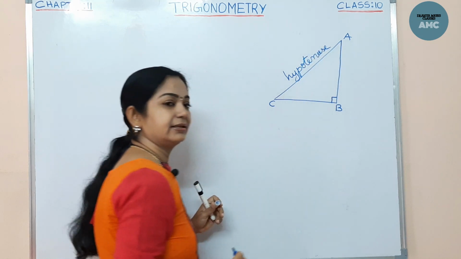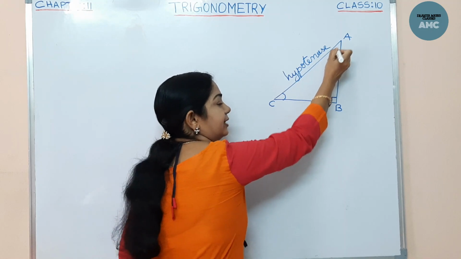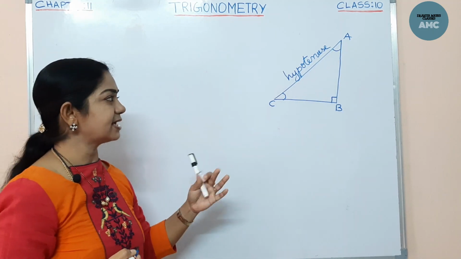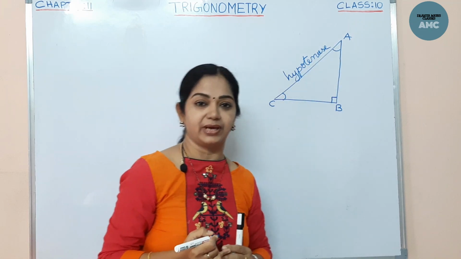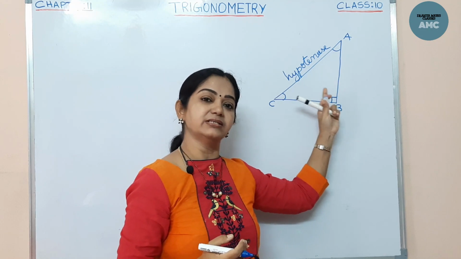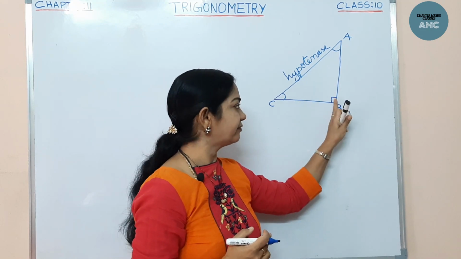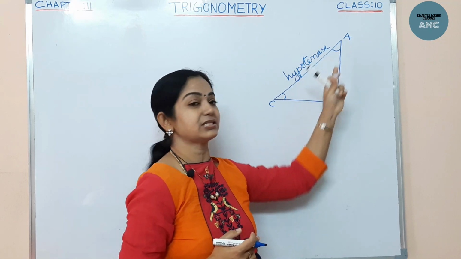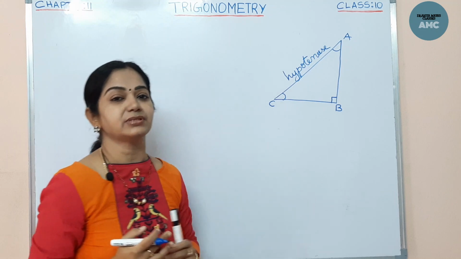These are the angles here. This is one angle C, this is one angle A. These angles I can name anything, but they are only acute angles, because we know that the sum of the angles in the triangle is equal to 180, wherein this is 90, so the rest two must add up to 90 degrees. So they are acute angles.